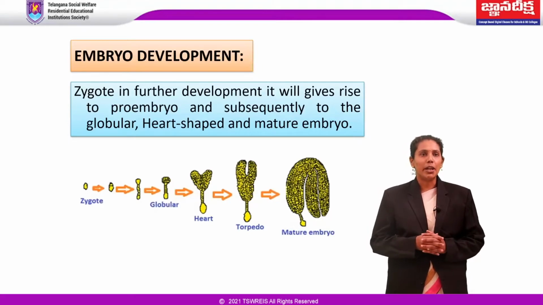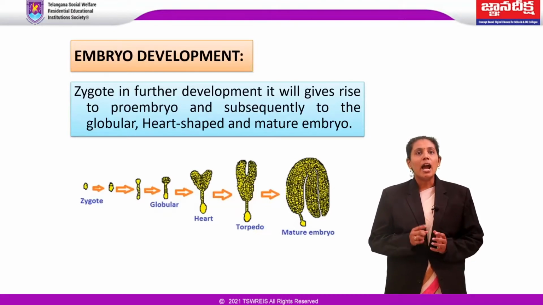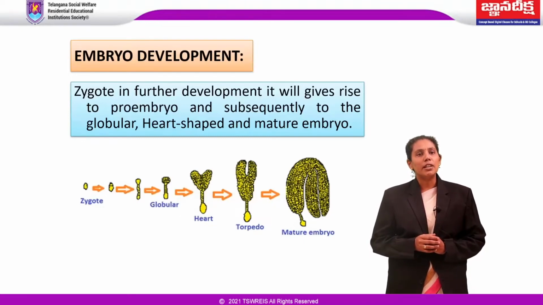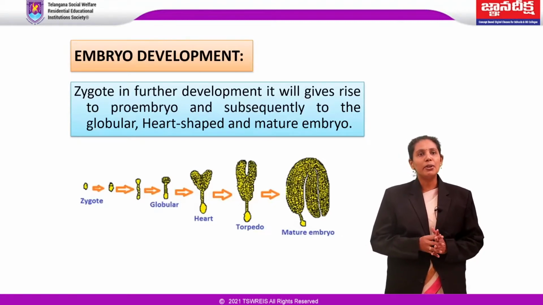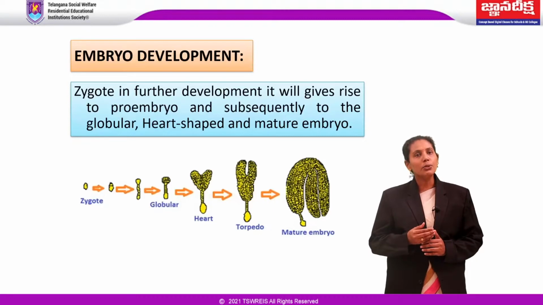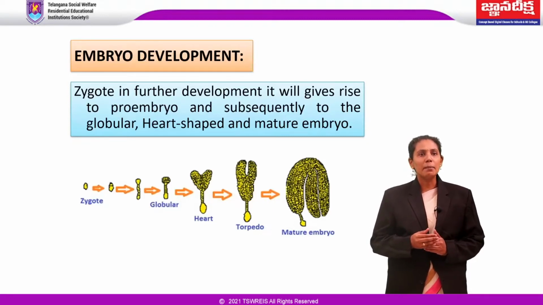And coming to the embryo development, it develops at the micropylar end of the embryo sac where the zygote is situated. Zygote divides only after a certain amount of endosperm is formed. This is an adaptation to provide assured nutrition to the developing embryo. And finally, the zygote gives rise to proembryo and subsequently to the globular, heart-shaped and mature embryo.